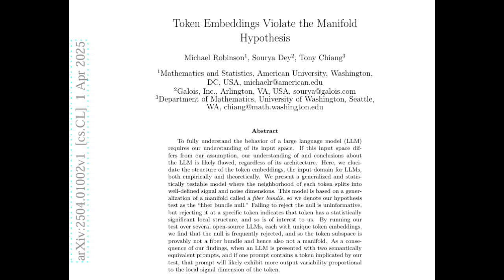Yeah. Exactly. So they summarized all these findings in Table 1, which looked at how many tokens violated both the manifold and the fiber bundle hypotheses. Yeah, and across all 4 LLMs, they found a significant number of tokens that violated both. So this wasn't just a few random words, it was a widespread thing. It was a pattern. Okay. And the table also estimated the base and fiber dimensions for each model. Which highlighted the structural differences. Right, and how the training process affected things. Yeah, and the fact that they saw rejections in both base and fiber dimensions supports their idea that these singularities are linked to polysemy. Okay, so words with multiple core meanings.